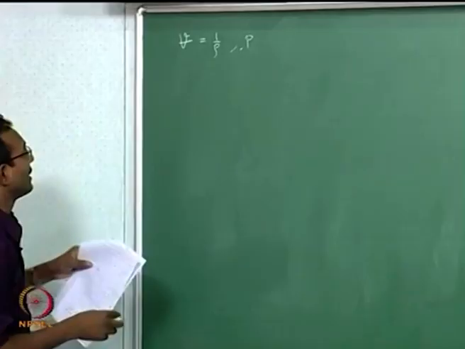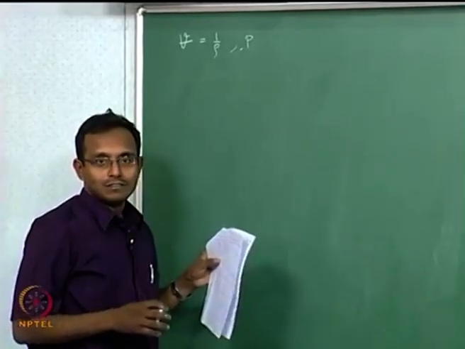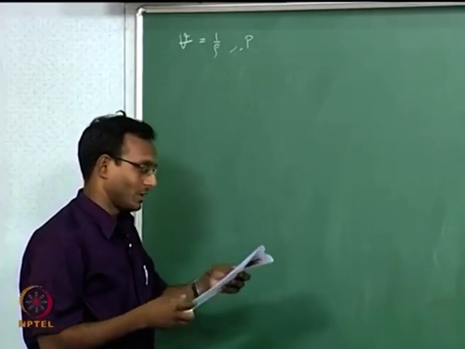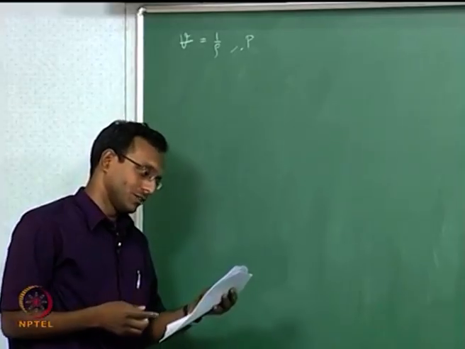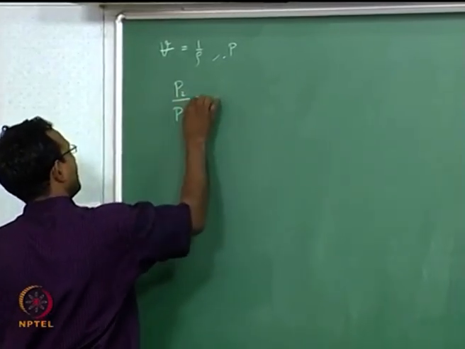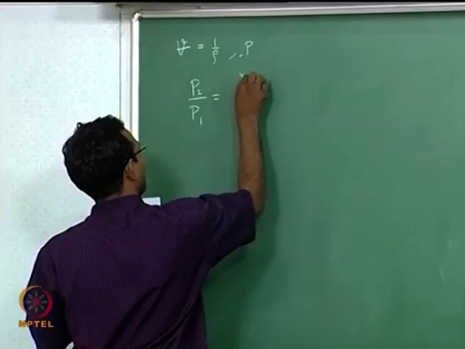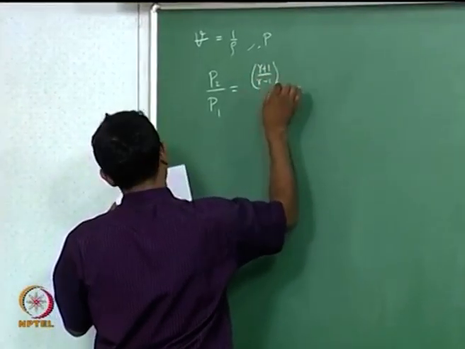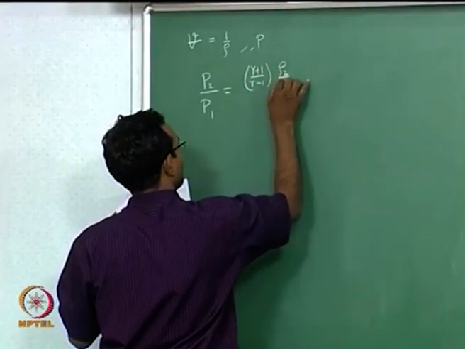But before that, I want to relate density and pressure so that I will know what plot I am going to have. This is not new to you, you have seen this in shock relations, it is going to be the same. But of course, there will be some small difference. In shock, there was no external heat added, now there will be external heat added, that will be the main difference. I will just recall that expression which we derived in shock, just so you get oriented with what I am going to do, and then you will find that this is not the expression for our problem here.